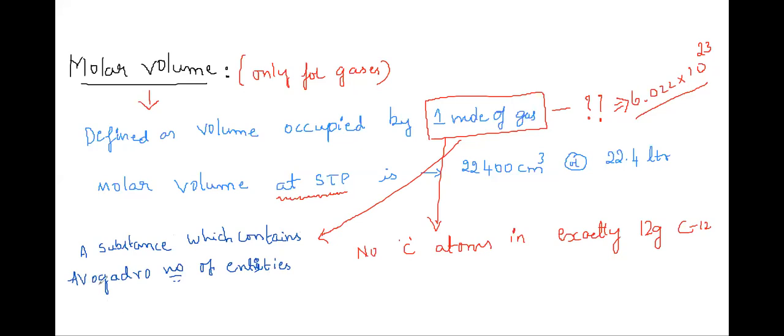A substance which contains Avogadro number of entities is known as a mole. So it can be any substance, and if it has Avogadro number of entities, then that is going to be a mole.